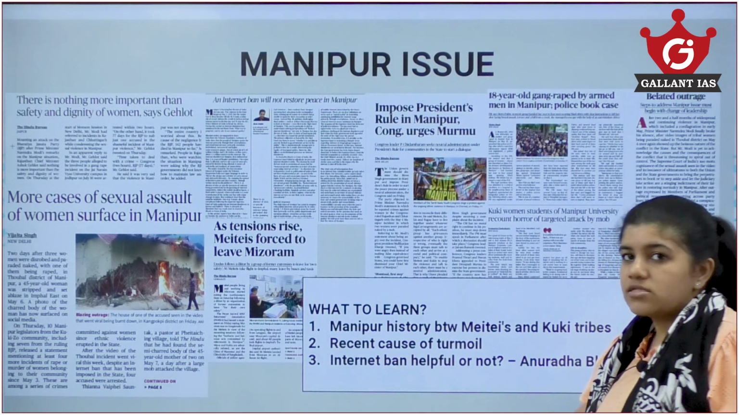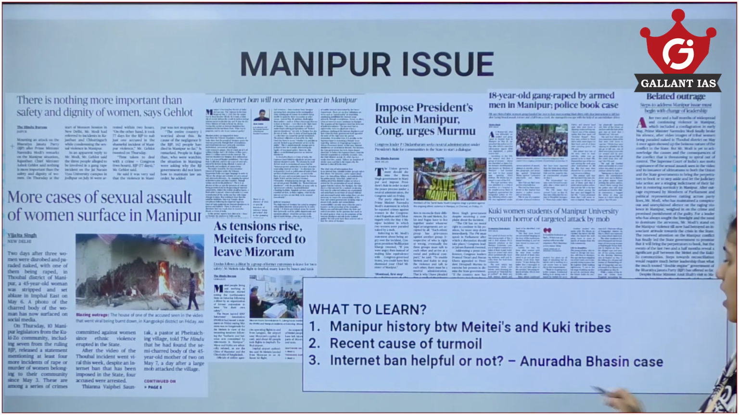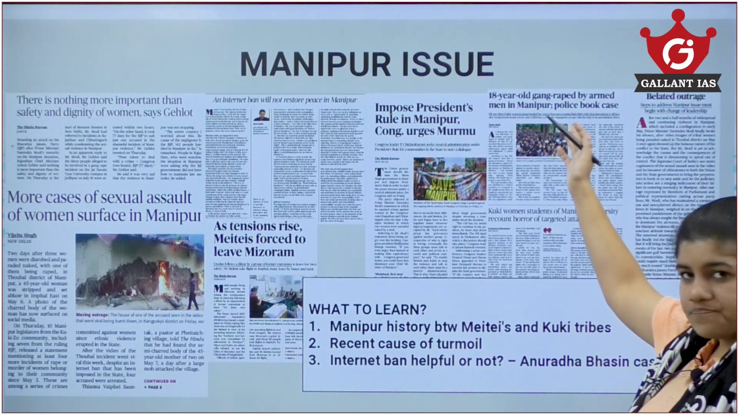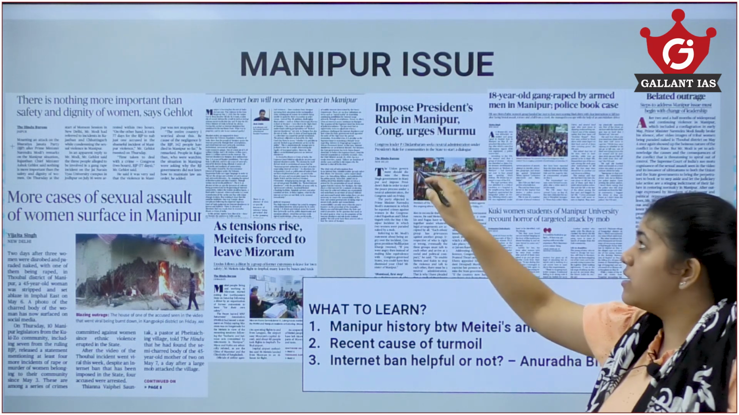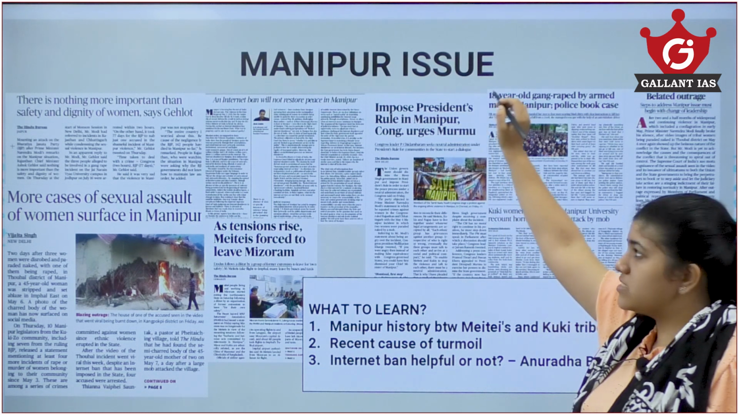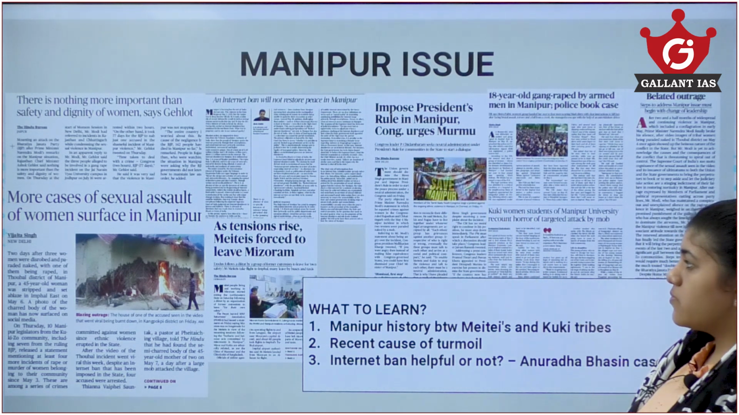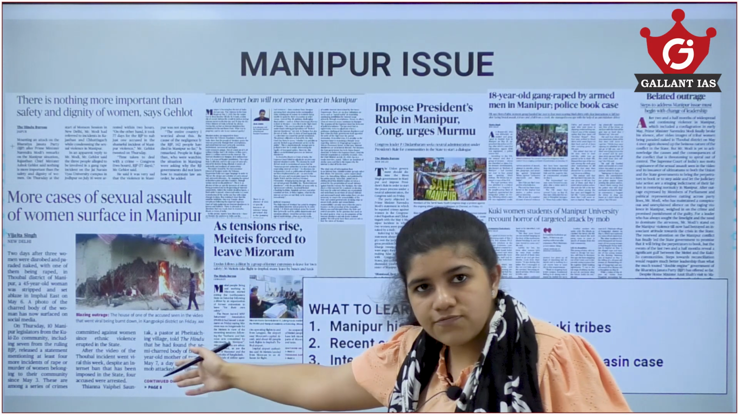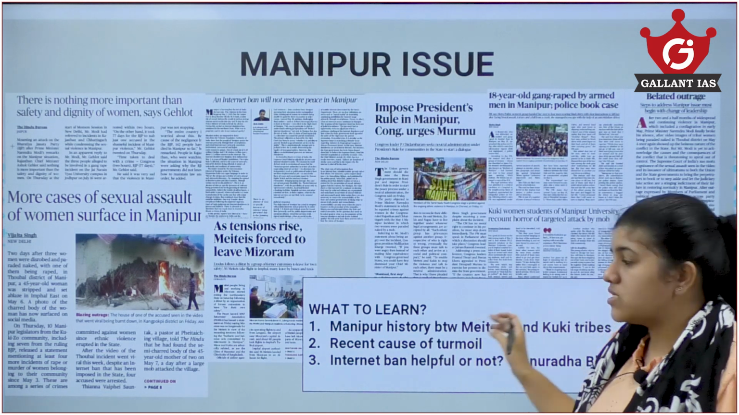There was also a case of an internet ban in Manipur, and what the Supreme Court is saying via the Anuradha Bhasin case. That was an important article in yesterday's news. There was also talk of President's Rule in Manipur. You already know what President's Rule is, Article 356, and the Chief Minister would also be removed from his post. There are also many cases of sexual assault on women and the National Commission for Women's response, and it has already become very big international and national news in India.